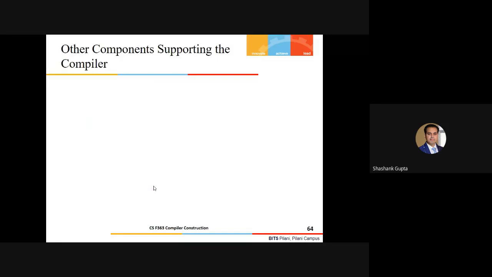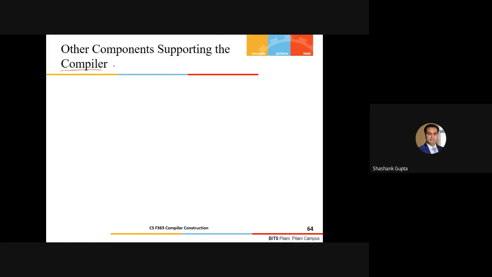Now, just as a part of this last notification, as a part of this overview: it's not just the compiler that gets involved in the overall process of the compilation and the execution of the program. There are some other components which support the overall process of compilation. And you may or may not be aware of this.